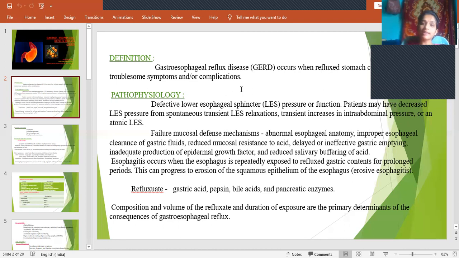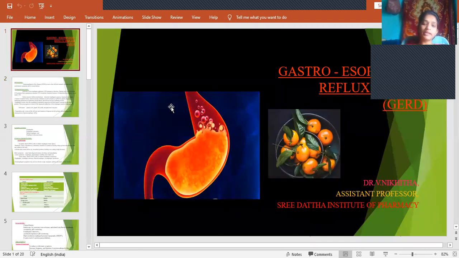So when these contents get refluxed into the esophagus, what would happen? There will be a burning sensation in the esophagus region, and if it continues for a longer duration, it leads to further complications. So what is GERD? GERD occurs when the refluxed stomach contents cause troublesome symptoms or complications. Clear? Then pathophysiology.